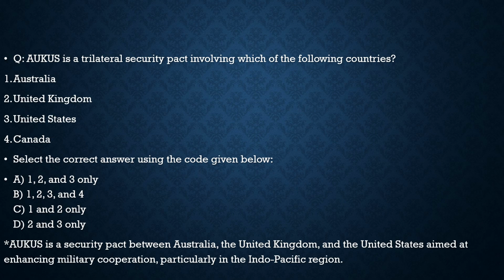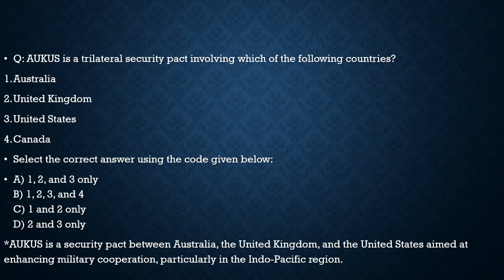Now another question, which is AUKUS, a trilateral security pact. Which of these countries are involved in it? Let us see. Australia is part of it, United Kingdom is part of it, United States is part of it. Is Canada part of it? No, Canada is not part of it. So with respect to this question, the correct statement is option A, which is 1, 2 and 3 only.